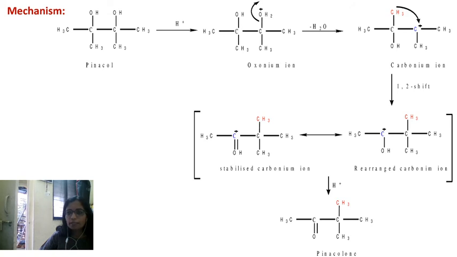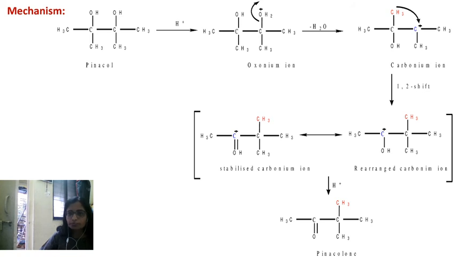Now this carbon atom became electron deficient and wants to satisfy itself. For that sake, the methyl group from the neighboring carbon atom migrates over here. But when this migration takes place, the neighboring carbon atom becomes deficient again. This kind of shift is also called a 1,2 shift. So you can see this methyl group has migrated to this carbon atom and this carbon atom became deficient.